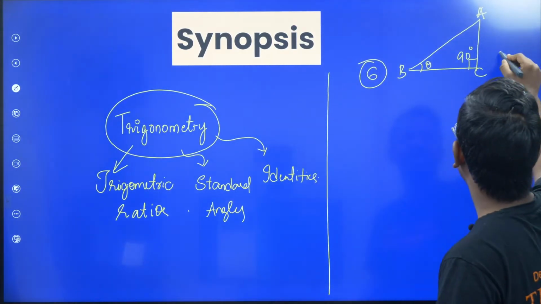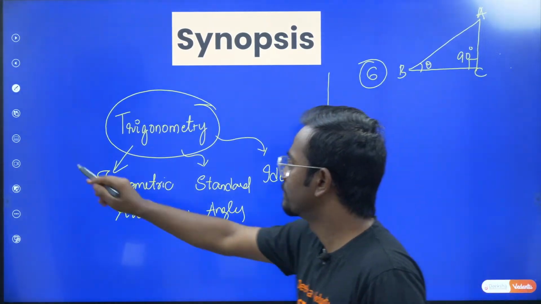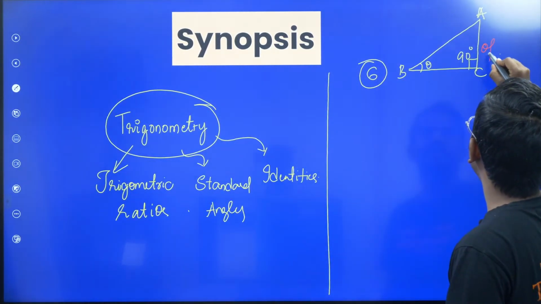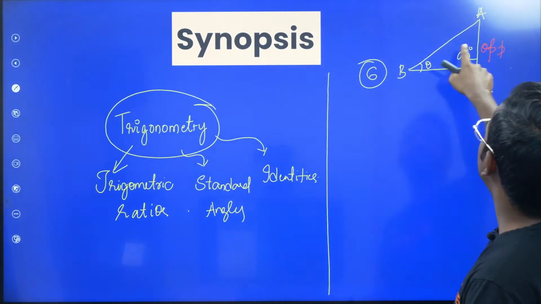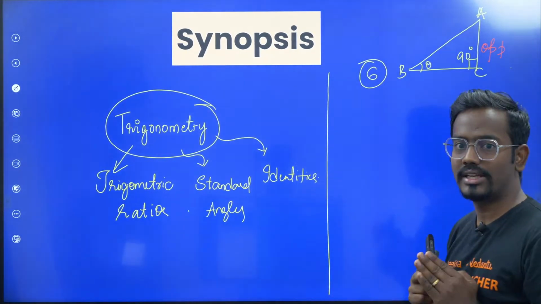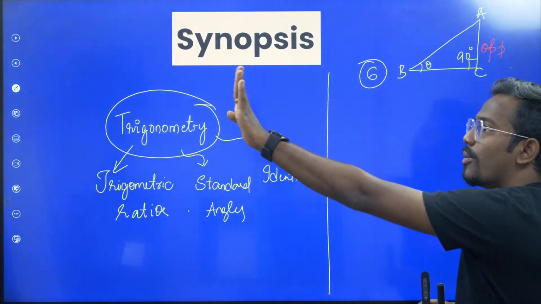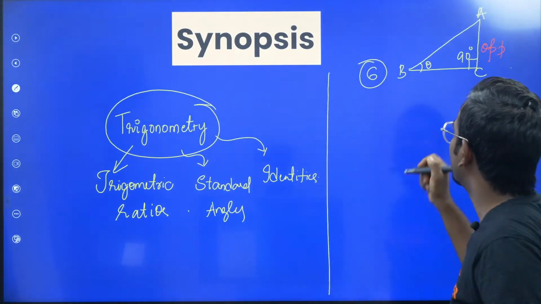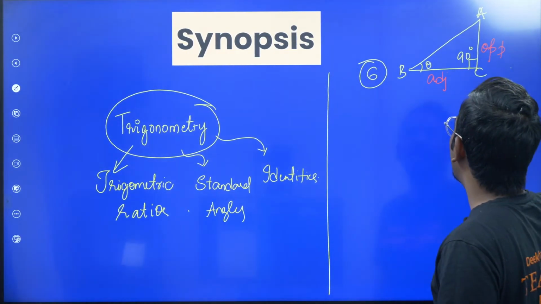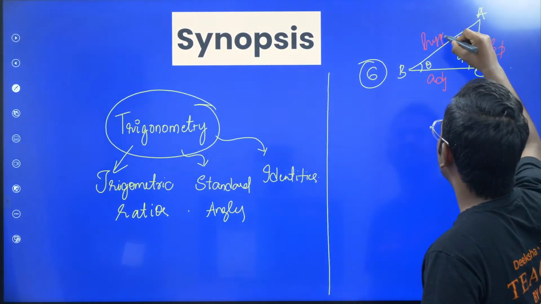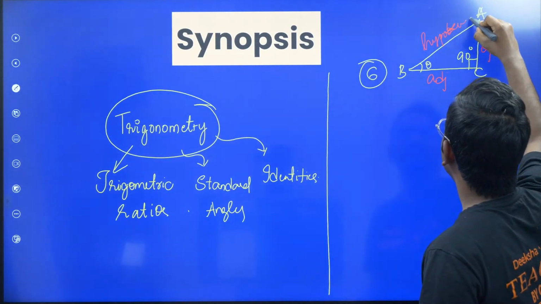Clearly, over here the three sides: the first side is the opposite side, that is the opposite side to theta. Whenever you want to find the opposite side, you stand on theta and look to the opposite side, that is your opposite side. Adjacent is the side on which you are standing, that is the adjacent side, and the longest, very simple, is the hypotenuse. So you have these things.